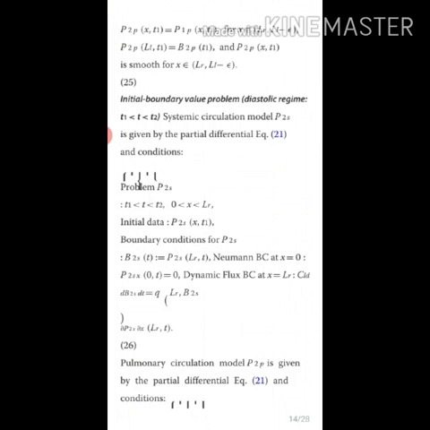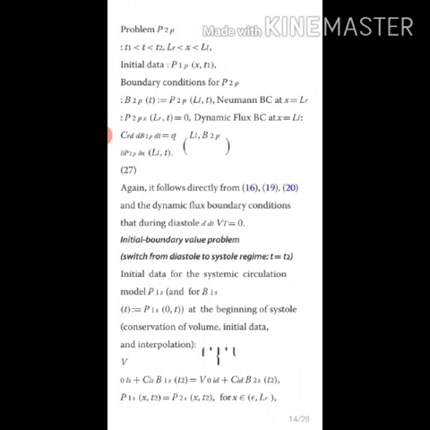Initial boundary value problems, diastolic regime, that is t1 less than t less than t2. Systemic circulation model P2S is given by the partial differential equation and also the conditions. Then the initial boundary value problem switch from diastole to systole, the regime t equals t2.